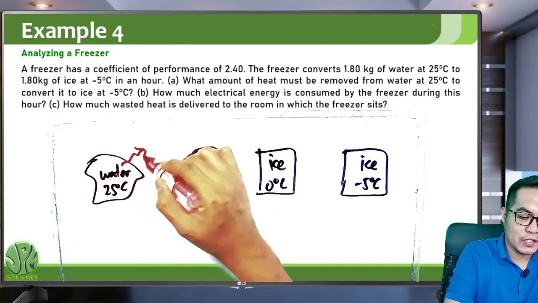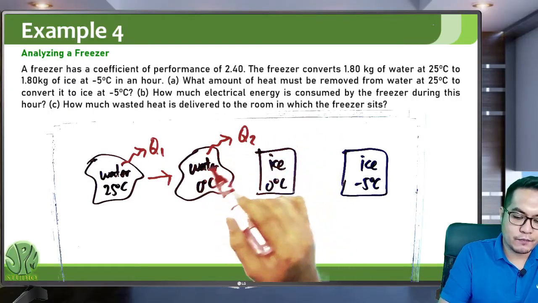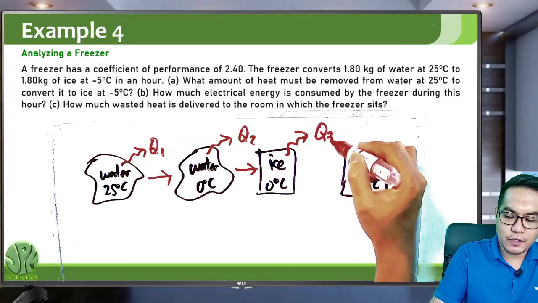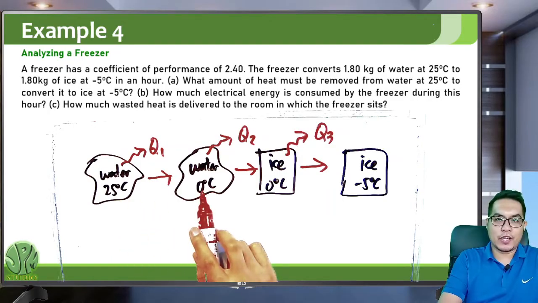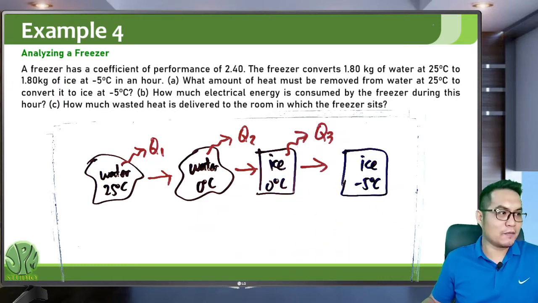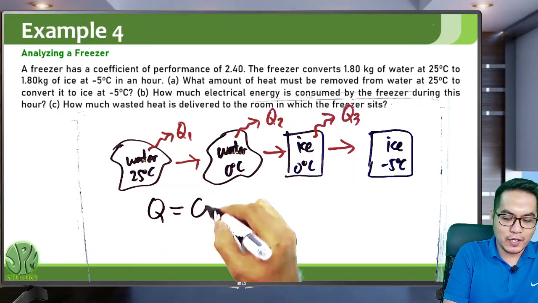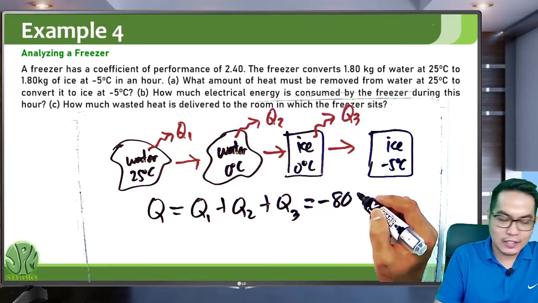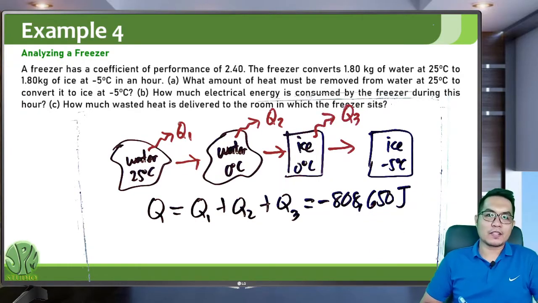In this scenario, heat is actually released. There's heat Q1 released to become water at 0 degrees Celsius, then a heat Q2 released for the phase change, then it further releases another heat Q3 to become ice at negative 5 degrees Celsius. This is a temperature change, this is a phase change, and this is a temperature change. I will leave this as an exercise for you. The total heat will be Q1 plus Q2 plus Q3, and you will get a value of negative 8,650 joules. That is for letter A.